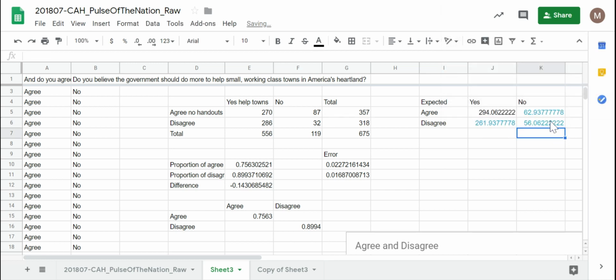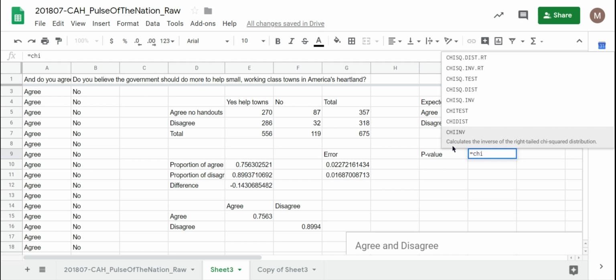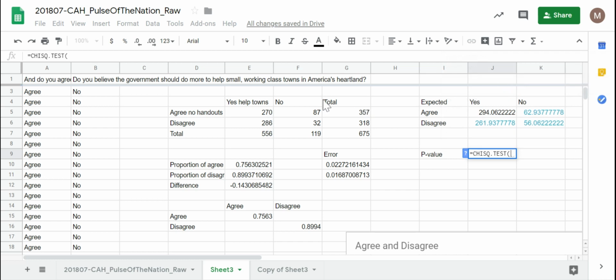So that's what this table would have looked like if these had been independent, although obviously they'd get rounded off because you can't have 0.06 people if they're still alive. Now, the chi-square test, the p-value. I'm going to type equals chi, C-H-I, and it's going to come up here. Chi-square test is the one I want, chi-square test. First, I'm going to highlight the four boxes of what the actual results were, ignoring the total, comma. Then I'm going to highlight the four boxes of what I would have expected it to be.